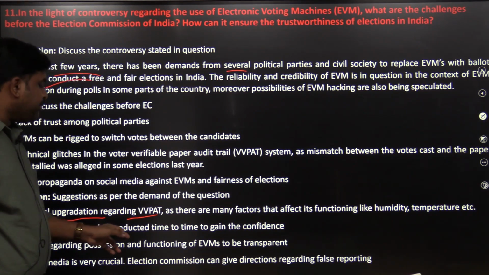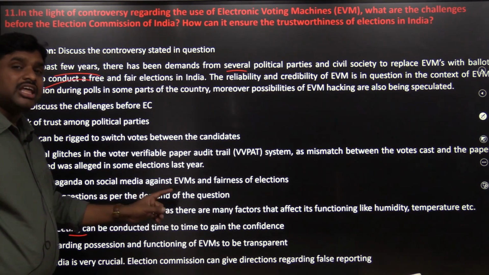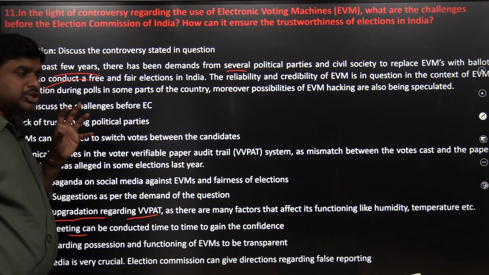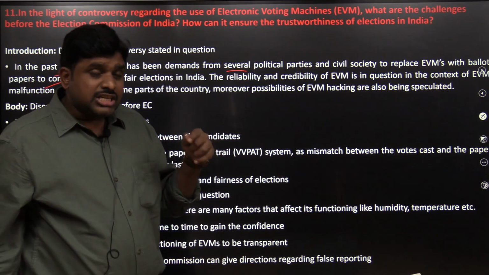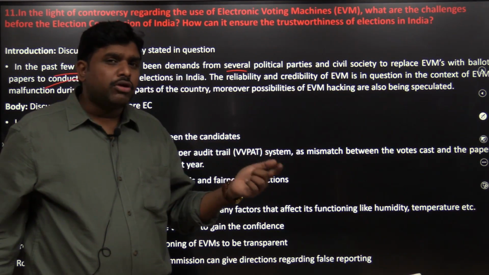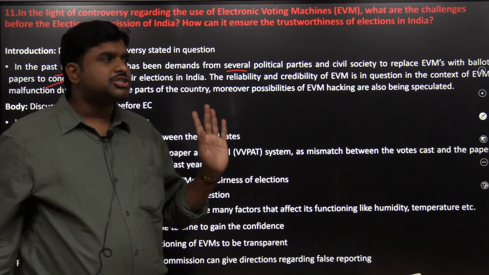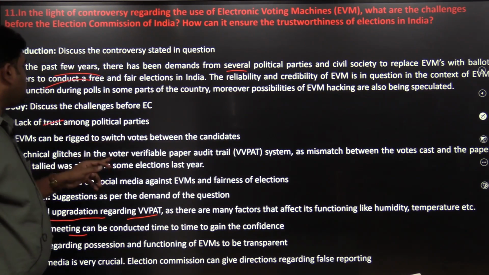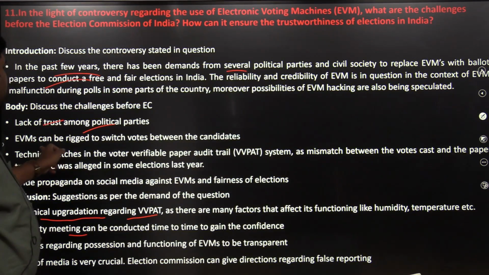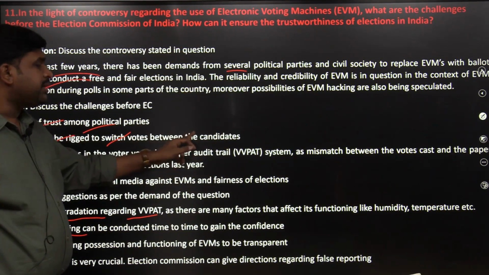All-party meetings can be conducted from time to time to gain confidence in EVMs. It should not be monopolized. With respect to the parties' approval only, we have to go for electronic voting machines. Lack of trust among political parties. EVMs can be rigged to switch votes between the candidates.